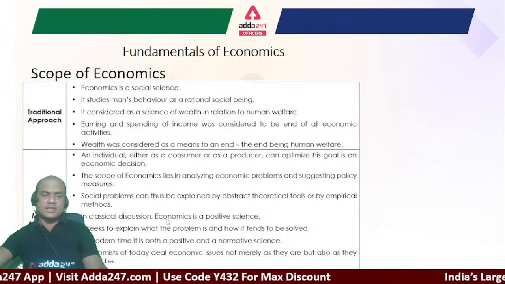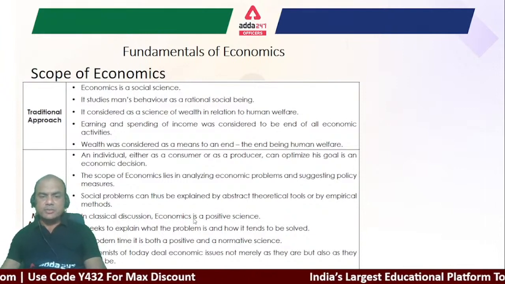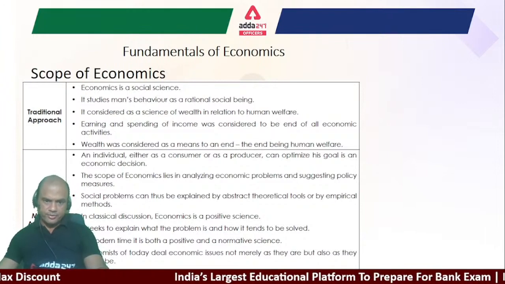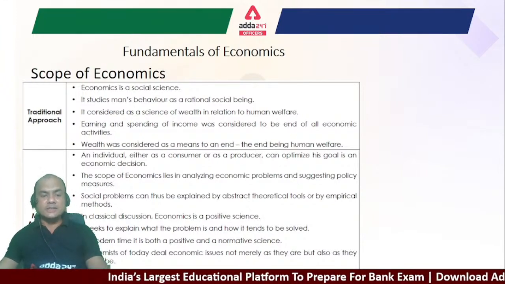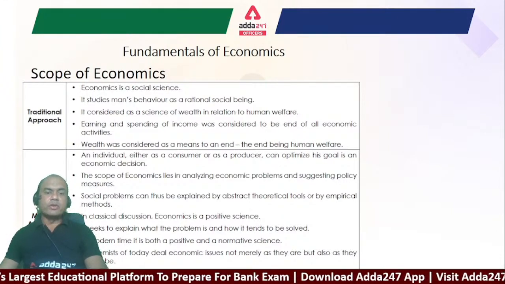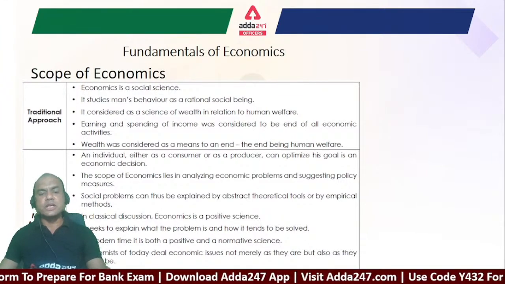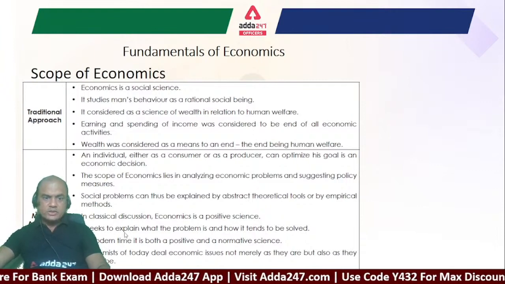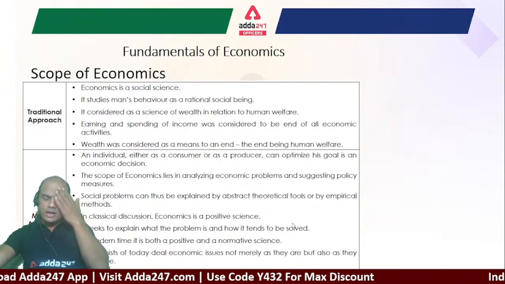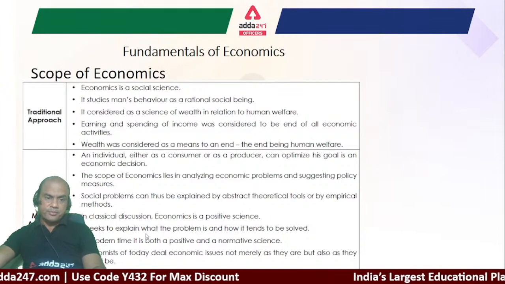In classical discussion, economics is a positive science. What do you mean by positive science? Positive science means everyone works for the welfare of himself or herself, and for the society as a whole. That is also important. See here, a human being is a social animal. So we not only work for our own benefit, but we also work indirectly for the societal benefit. It seeks to explain what the problem is and how it tends to be solved, meaning how things are to be solved through various theoretical approaches.